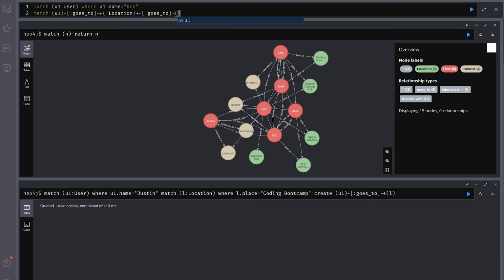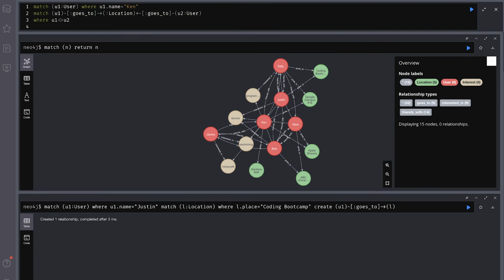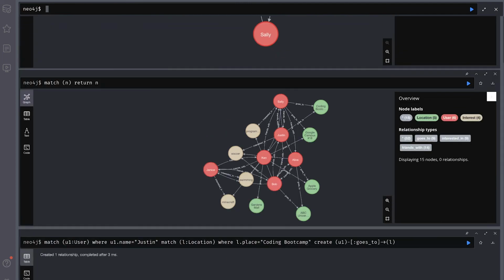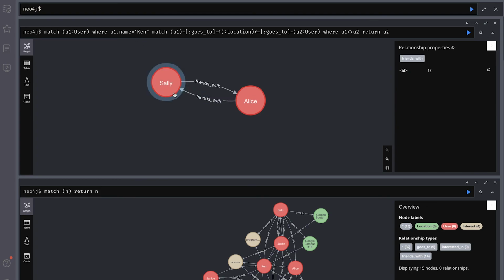So we're going to effectively have this. We're going to return, oh, of course we have to say where U1 does not equal U2, and now we need to return U2. And here we go. So we can see that Ken shares some location with Sally and Alice.